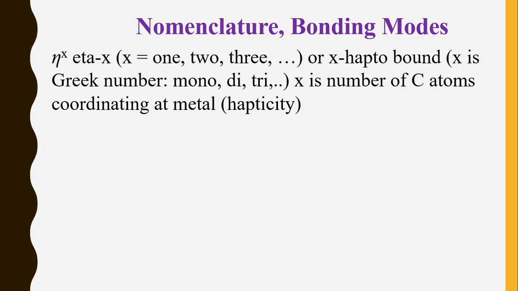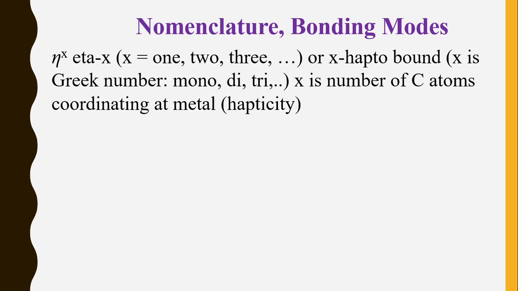Why is hapticity important? Because sometimes in a single ligand or carbon-containing ligand, there are chances that only one carbon atom can bind, or all the carbon atoms can bind to the metal. So in that case it is necessary to mention the hapticity, whether only one carbon atom is in bonding or all the carbon atoms are in bonding with the metal. That's why hapticity is an important term.